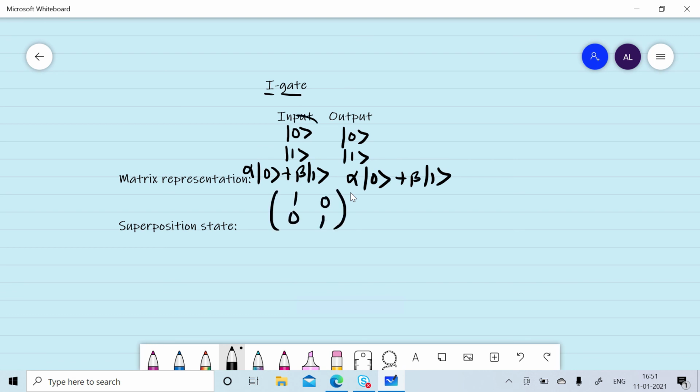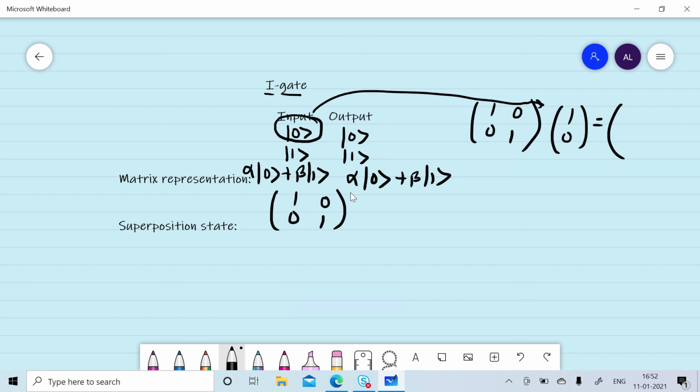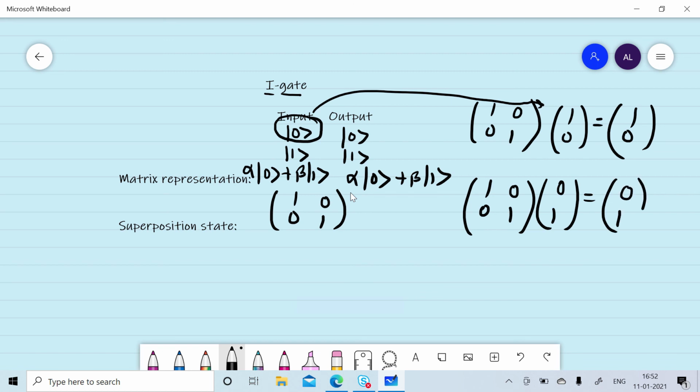If we give a qubit in 0 state, we can specify it by [1 0; 0 1] and a qubit in 0 state, that is [1 0]. We will get the output qubit also in 0 state. Similarly, if our qubit is in 1 state, that is [0 1], we will get the qubit in 1 state as the output. If we give a superposition state, that is alpha 0 state plus beta 1, it can be specified by the I gate [1 0; 0 1], and the superposition state can be specified by [alpha beta], and we will get [alpha beta].